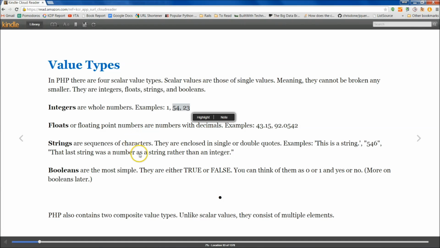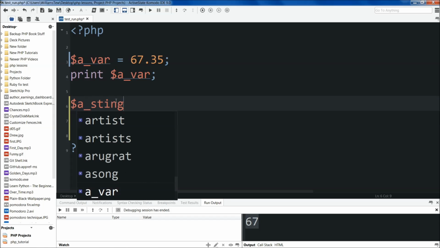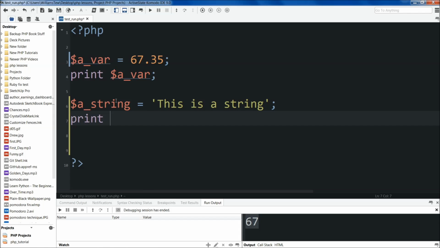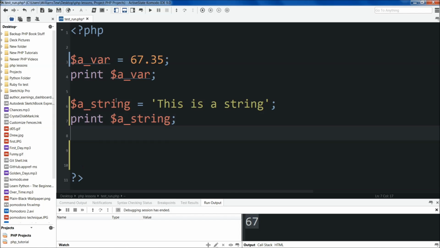Okay. Next is going to be strings and Booleans. So we'll do a string real quick, and we actually did one earlier, but we're going to use a variable this time. We're going to name it a_string equal to, and we can use single quotations or double quotations. We'll continue to use single quotations for right now. This is a string. Semicolon at the end. And then again, if you wanted to print this out, print a_string. Alright, so we're going to save this now. Go ahead and run it, and you'll see that it ran, this is a string.